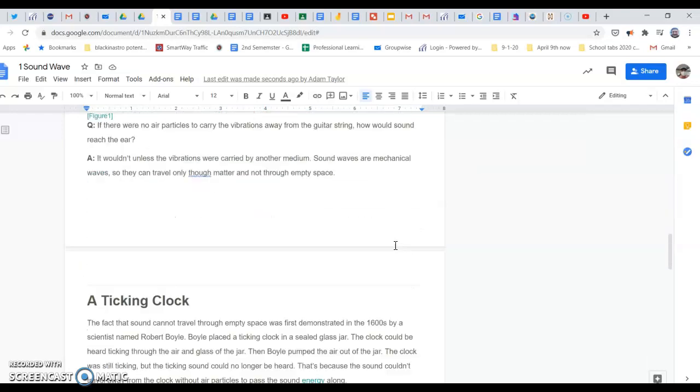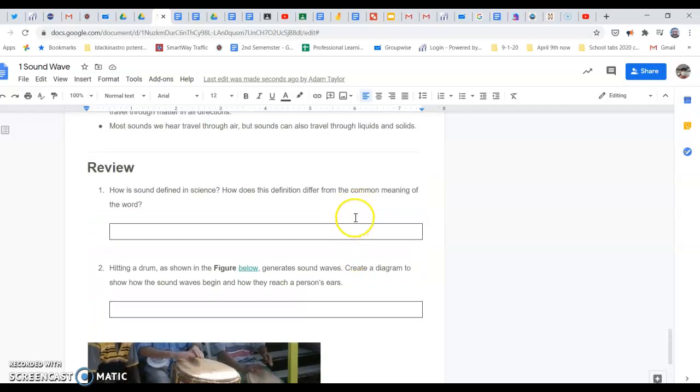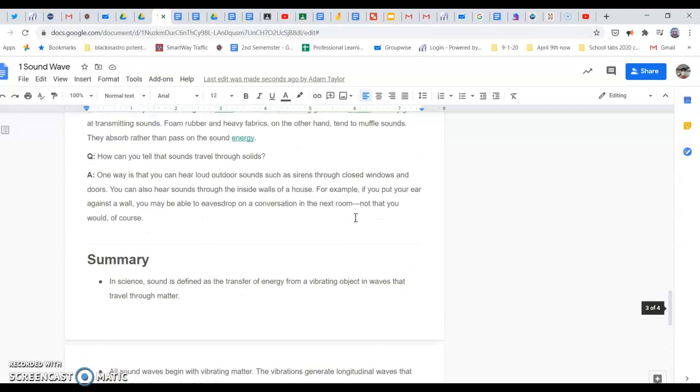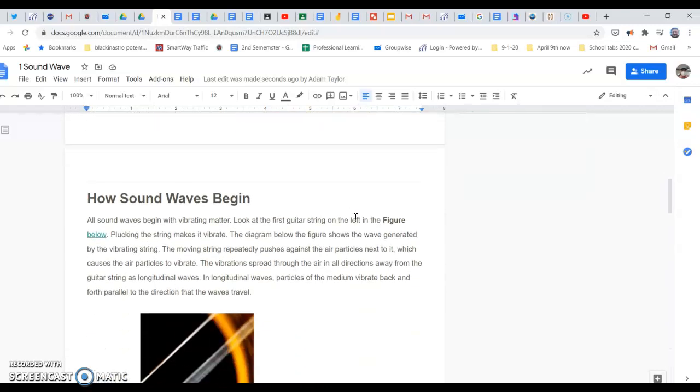When you're done with the paragraph, there's actually questions down at the bottom you'll need to answer. When you answer those questions, you'll need to use complete sentences. Sometimes annotation can come in the form of a drawing as well, and there's a way to do that.